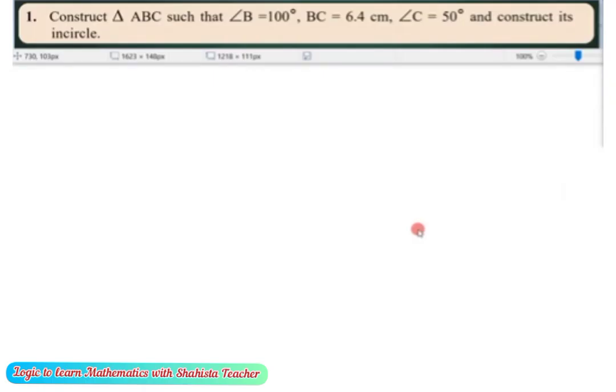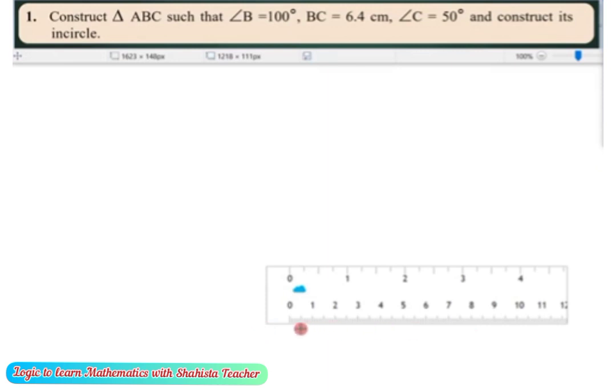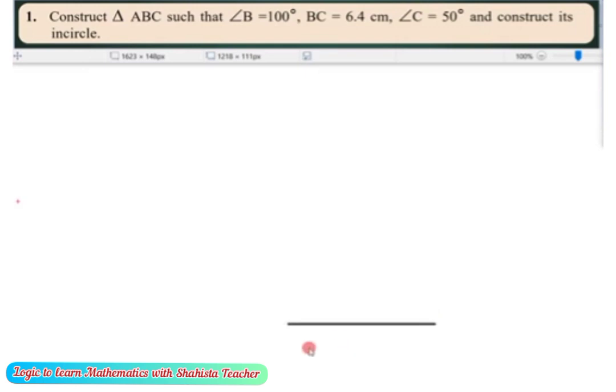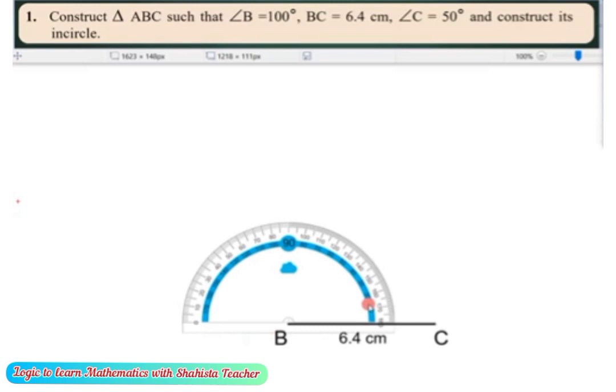Construct triangle ABC such that angle B is equal to 100 degrees, BC is equal to 6.4 centimeters, angle C is equal to 50 degrees, and construct its incircle. So first we have to draw a 6.4 centimeter line. That means BC is equal to 6.4. Now give it the name BC. BC is 6.4 centimeters, and now angle B is 100 degrees. That means an obtuse angle.